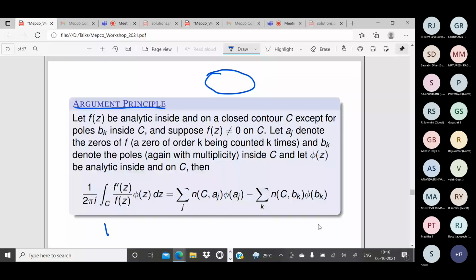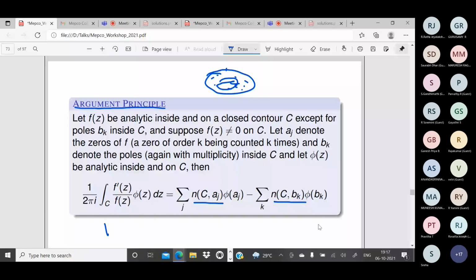Okay. Closed contour C. f is analytic on this closed contour and inside this closed contour, for all points inside. And f of z is not equal to 0 on C. On the boundary, f of z is non-zero. Let aj denote the zeros of f.